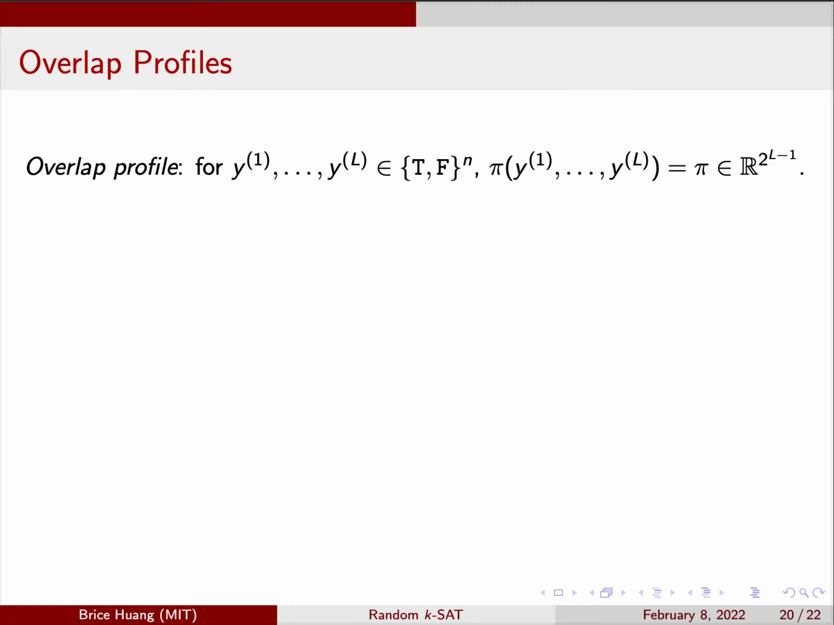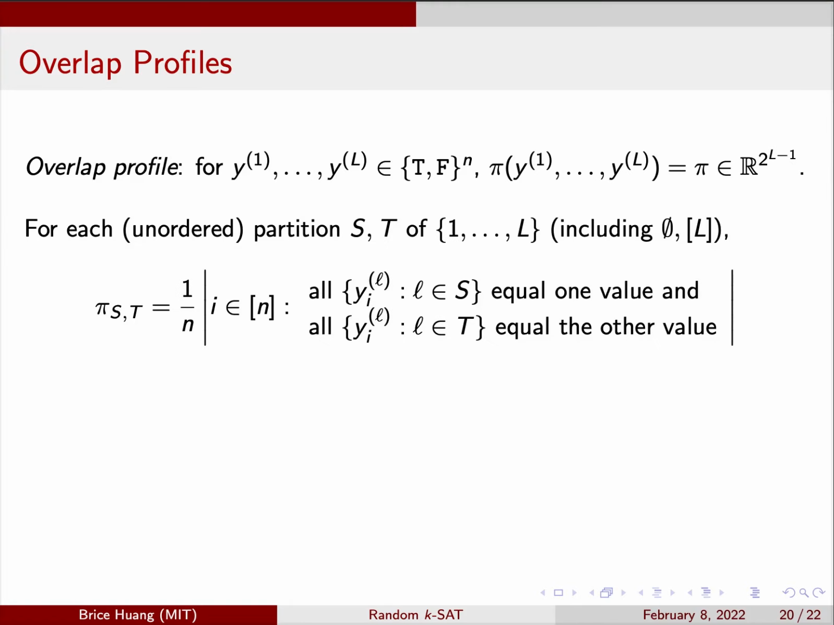I'll end by showing how to define the multi-distance and forbidden structure. We'll need a notion of overlap profile. Informally, this summarizes all the ways that L assignments, y1 through yL, can agree or disagree. The overlap profile is a vector of length 2 to the L minus 1. Formally, it's indexed by unordered partitions of 1 through L into two sets. The entry indexed by the partition S, T is the fraction of coordinates where all the y's indexed by S agree and all the y's indexed by T agree.